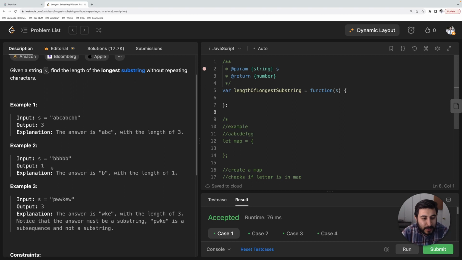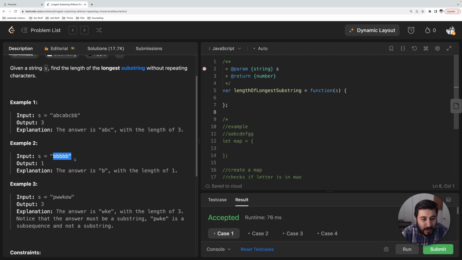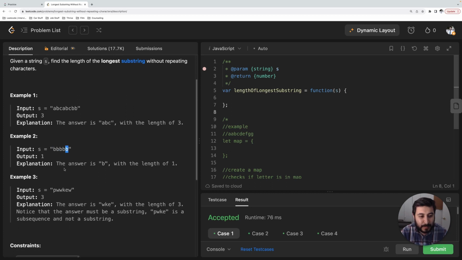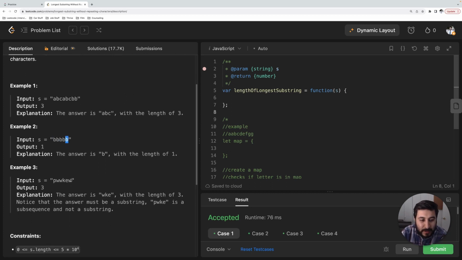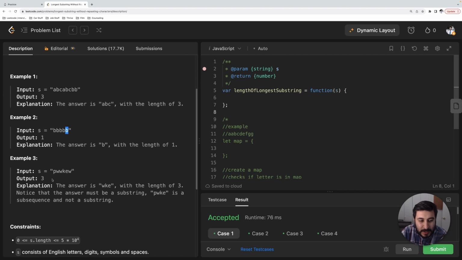For example number 2, there's a whole ton of B's, right? And our longest substring without repeating characters can only be 1, because all the way until we get to the end, we can only get 1. What about PWWKEW? Our expected output here is 3, and the answer is WKE with a length of 3. So WKE, right?